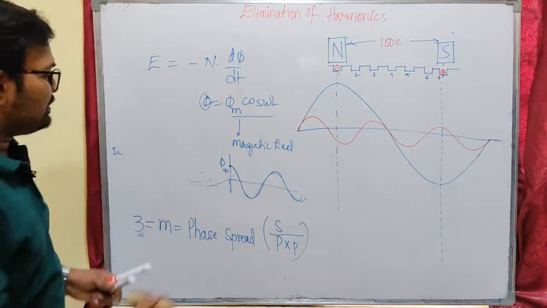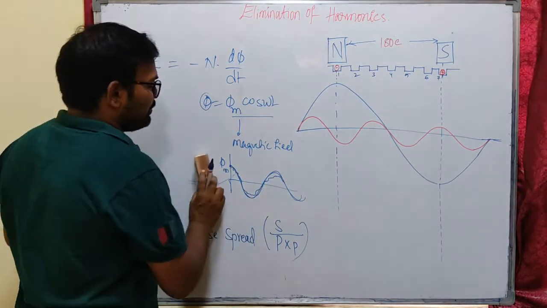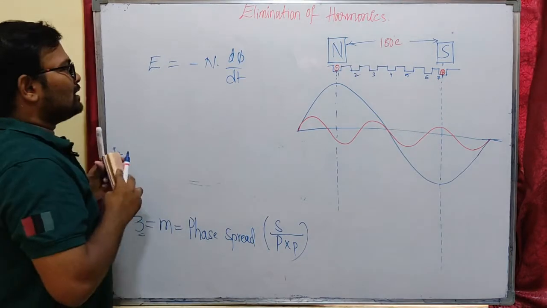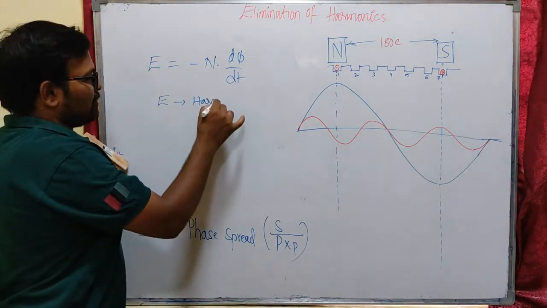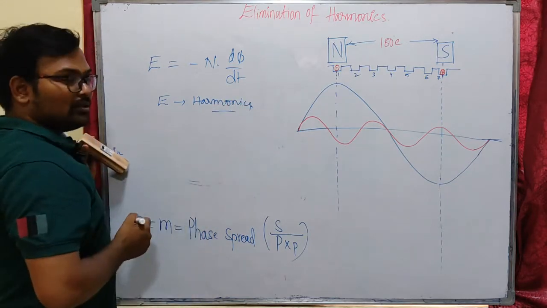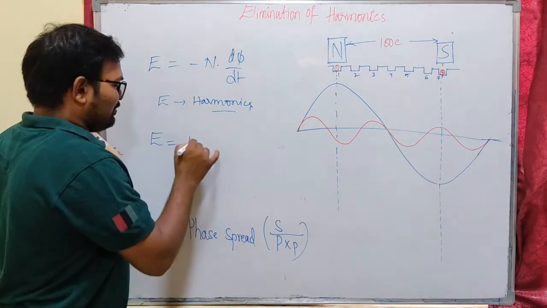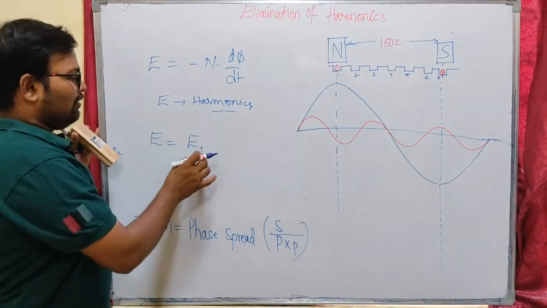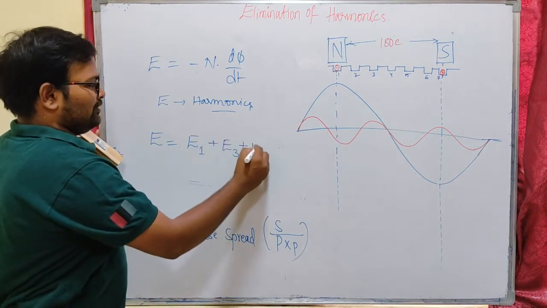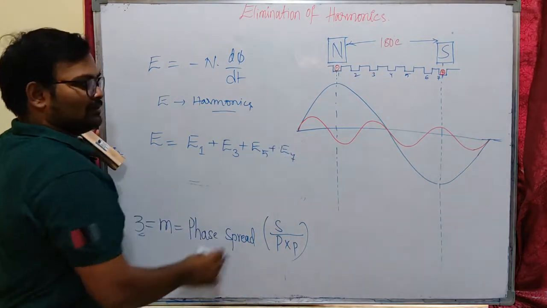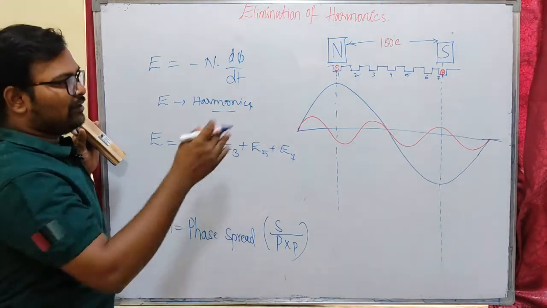But practically it will have some slot harmonics, so our magnetic waveform may not be sinusoidal. Because our EMF is induced by the flux, our EMF will also have some harmonics. So how can we eliminate that? That is the question here. Our fundamental voltage generated in the alternator will be E1, and there will be third order EMF, fifth order EMF, and other odd order EMFs, which are added to our fundamental waveform voltage and distort it from sinusoidal.